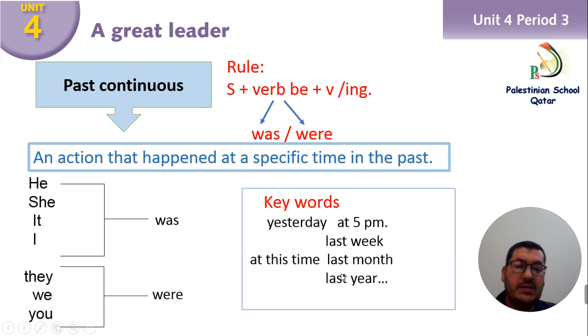And the keywords, as you know, when the definition is an action that happened at a specific time in the past, specific time in the past means when we have a word, for example, yesterday, we have to put it with a specific time. Yesterday at 5 p.m. At this time last week. At this time last month. At this time last year. At this time last night.